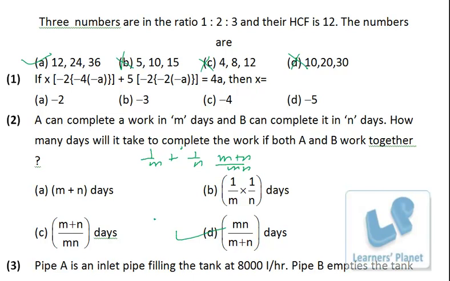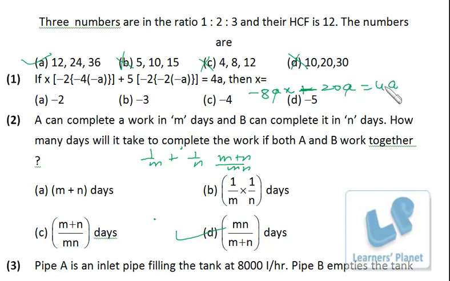Now let's try this one. Here x into -2 into -4 into minus a, so it's minus 8ax. Plus it is 2 into 2 into 4 into a, 4a into 5, 20a, but that will also be minus 20a, and that is actually 4a.